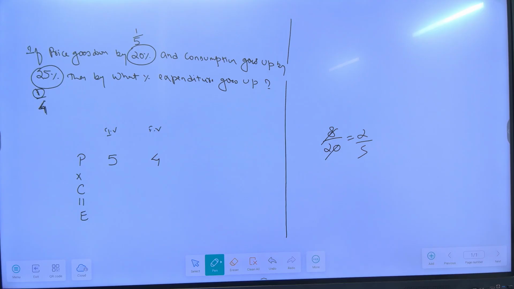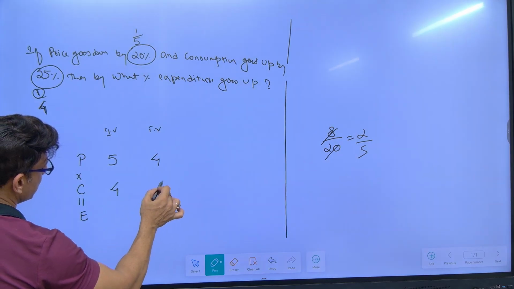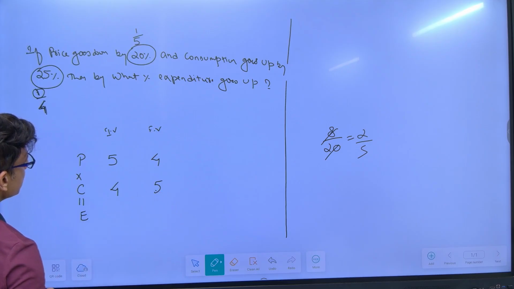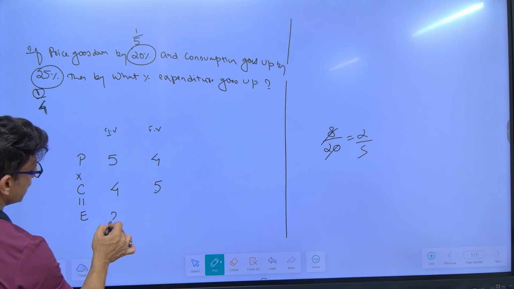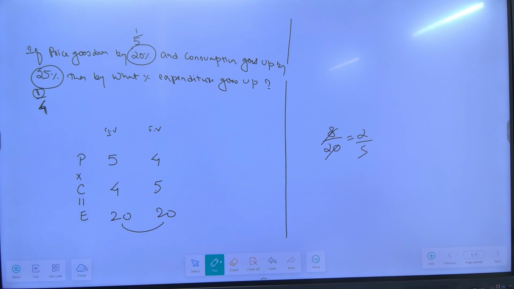And consumption increases by what? 1 by 4, right? So initially it was 4. Now it will become 5. 5 4s are 20. 4 5s are 20. Will there be any change in the consumption expenditure? No. The expenditure remains constant. Not always going to happen. If I change 25 to let's say 40%, it will change. Right?